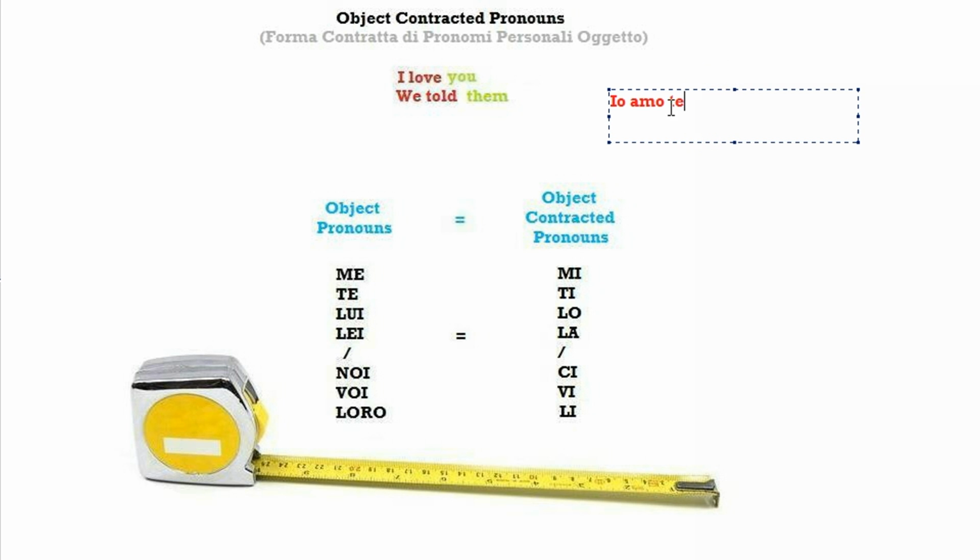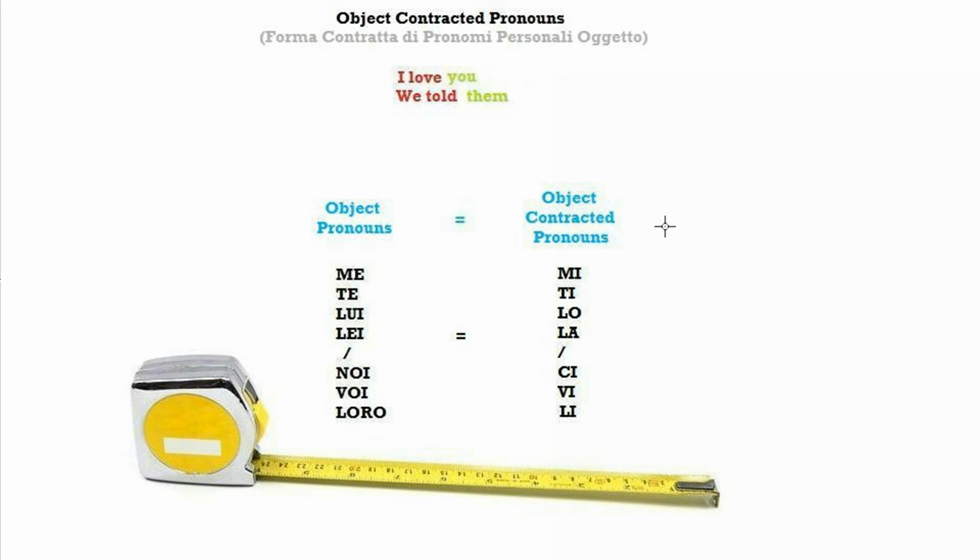This is because of two reasons. First of all, the subject is always omitted in Italian. Second of all, the object is always in its contracted form, meaning te becomes ti, and it's placed before the verb. Ti amo is what would come natural to an Italian native speaker to say. I love you. Ti amo.